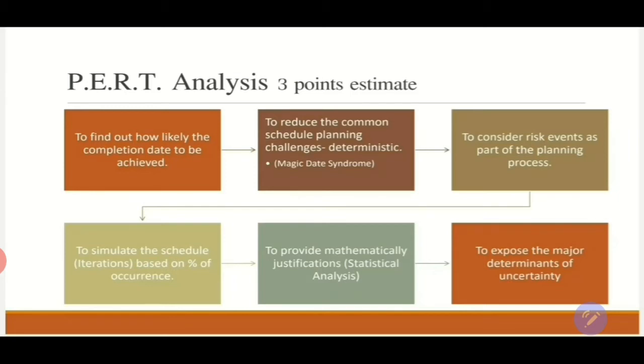How will the 3 points estimate help me in developing a realistic project schedule? It will help me by finding out how likely the completion date is to be achieved. When I have a 3 points estimate, I'm going to have the lower limit and the upper limit of the activity's duration, and from there I will know how likely I am to achieve the activities or the project within the given estimation. Moreover, it will help me to reduce the common schedule planning challenges when I'm determining the duration of the activities, and that's actually trying to get rid of the magic date syndrome.